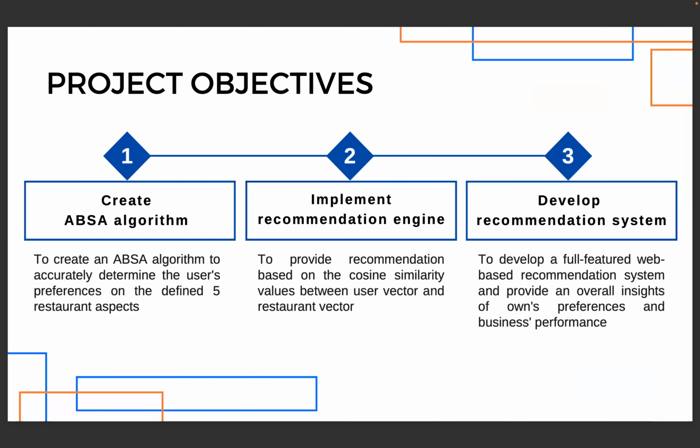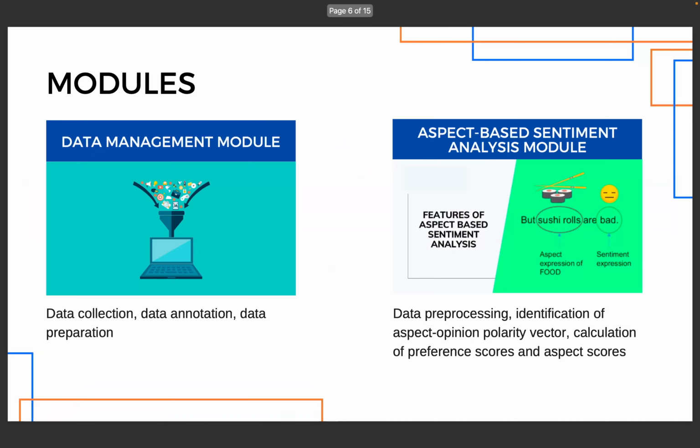The project objective of ClickBites is to create an aspect-based sentiment analysis algorithm to accurately determine the user's preferences on the defined 5 restaurant aspects. Secondly, to implement a recommendation engine to provide recommendations based on the cosine similarity values between a user vector and a list of restaurant vectors. Thirdly, to develop a full-featured web-based recommendation system and provide overall insights of own preferences and business performance.